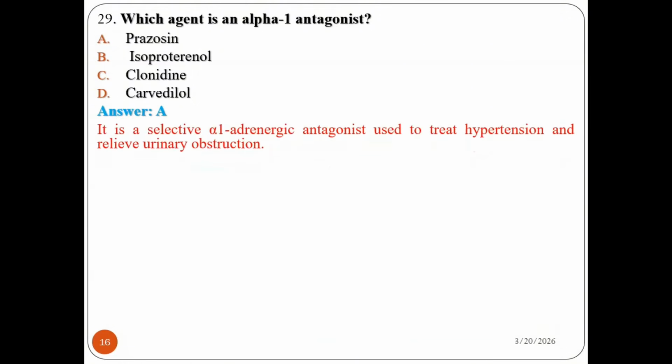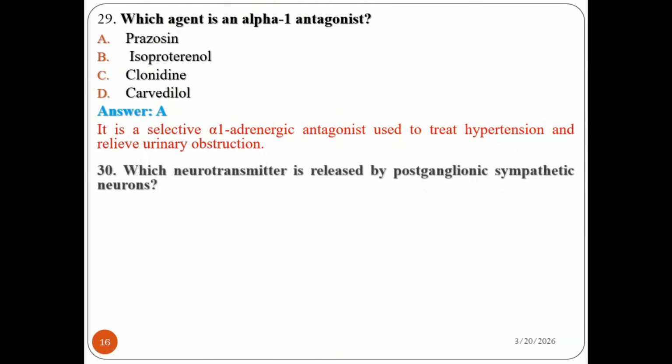Yes, here it is prazosin, because it is a selective alpha-1 adrenergic antagonist used for the treatment of hypertension and for relief of urinary obstruction. So it is an alpha-1 antagonist drug mainly used for treatment of hypertension and urinary obstruction. So the answer is A.